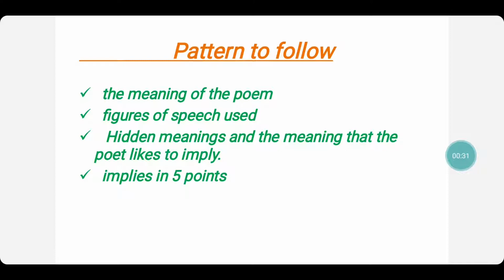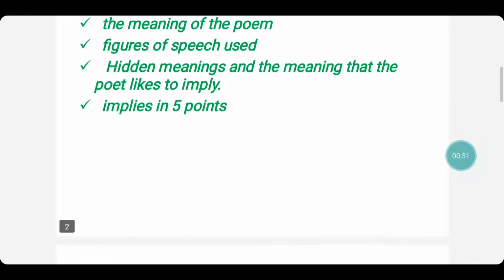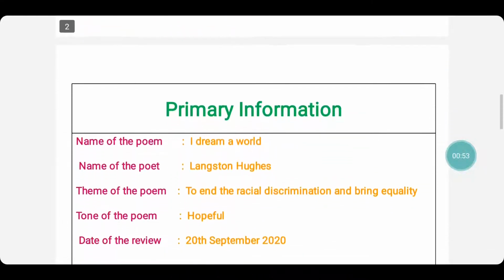to imply. That is, when you read the poem, what are all the ideas that are conveyed through the poem. Generally, when you see a poem, the words are different, but the meaning that is conveyed is different, that you need to interpret and write. And you need to write whatever you understood from the poem in 5 points, 5 to 6 points.